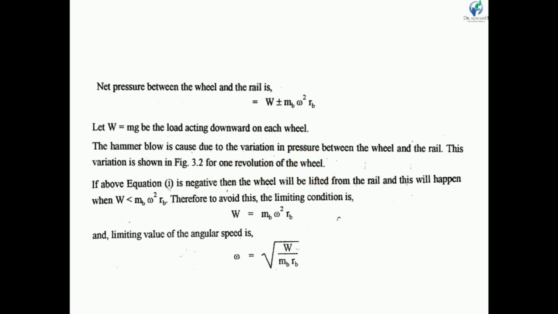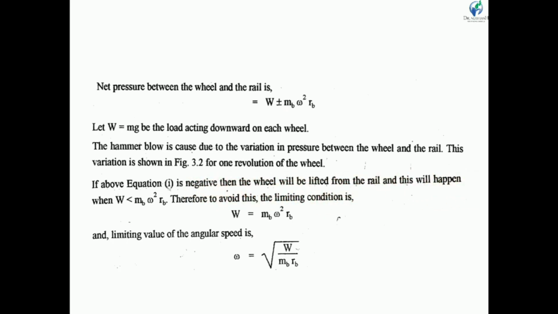Now in this equation, if w becomes less than mb omega square rb, then what happens? The net pressure will become negative, and there is a possibility of the wheel lifting from the rail.